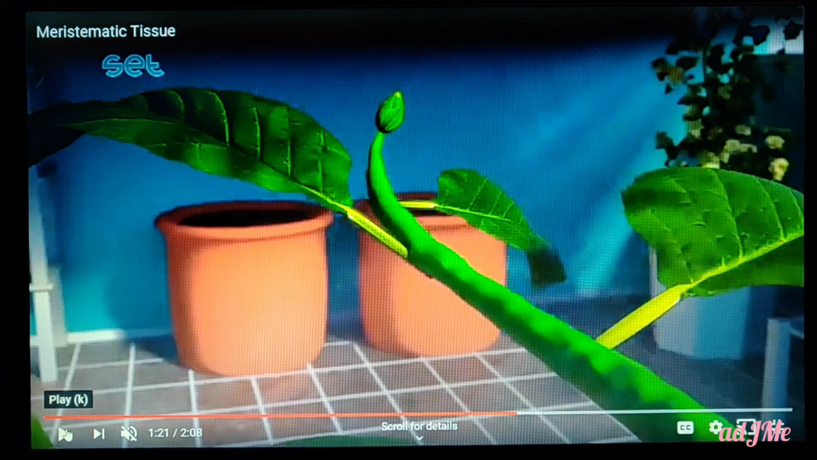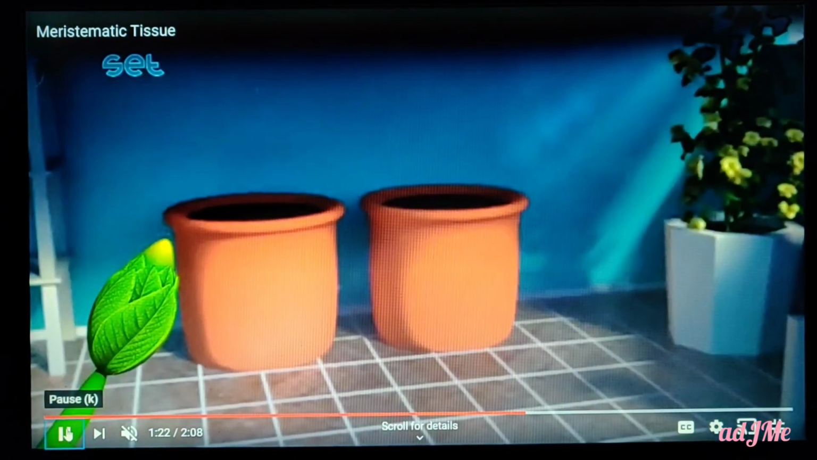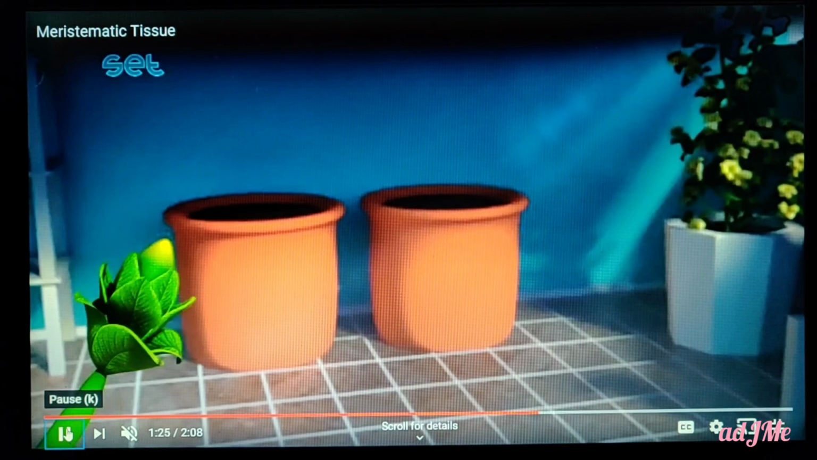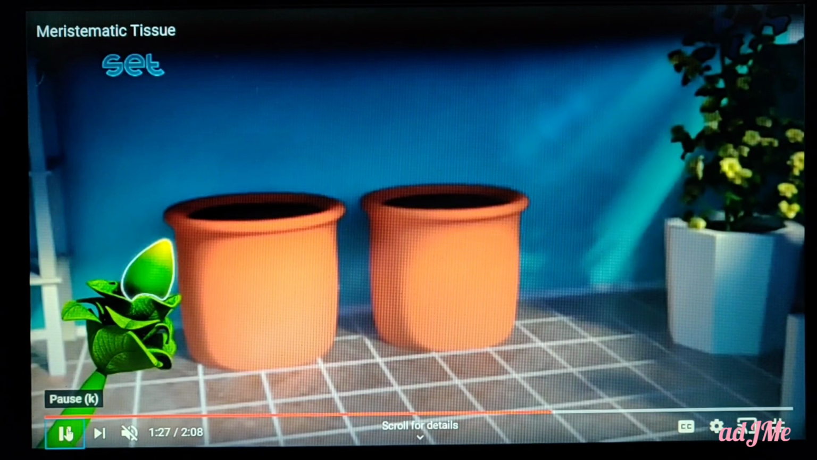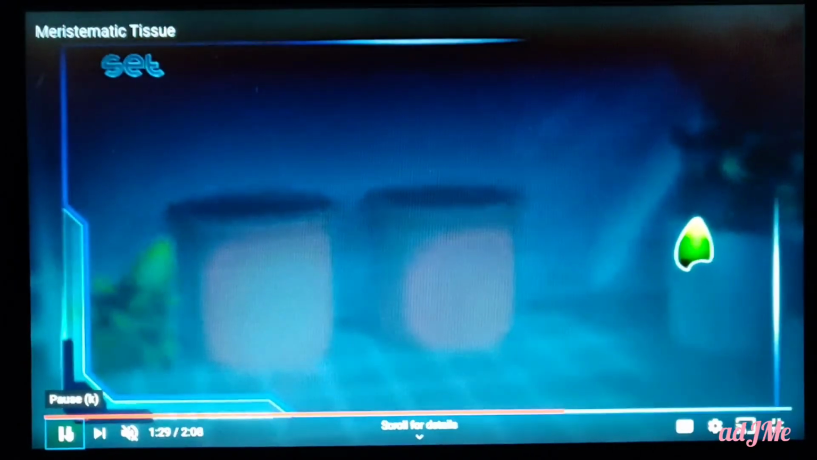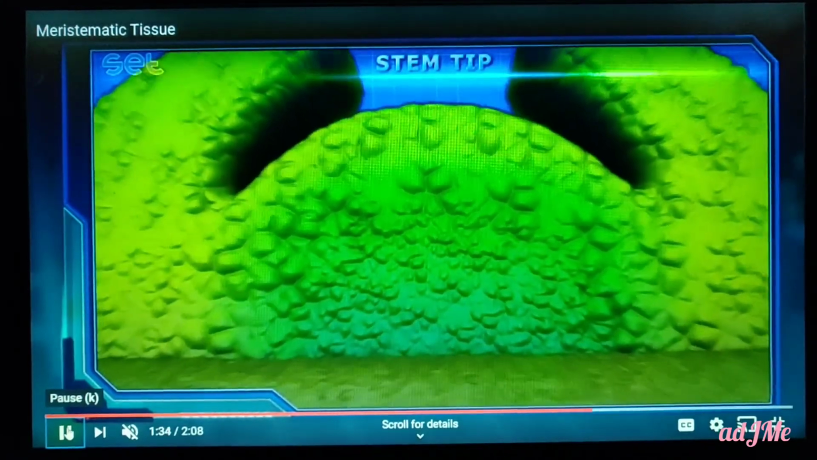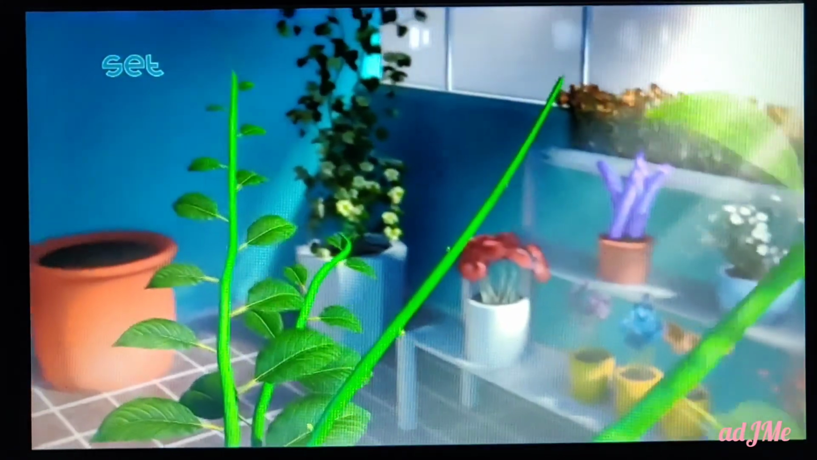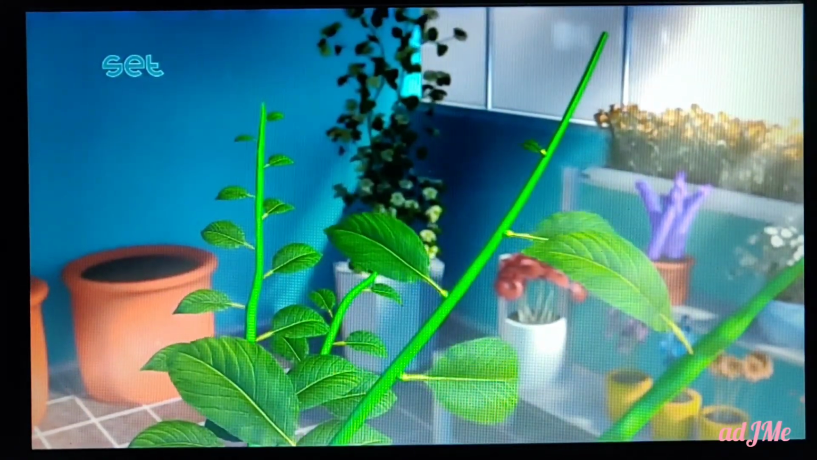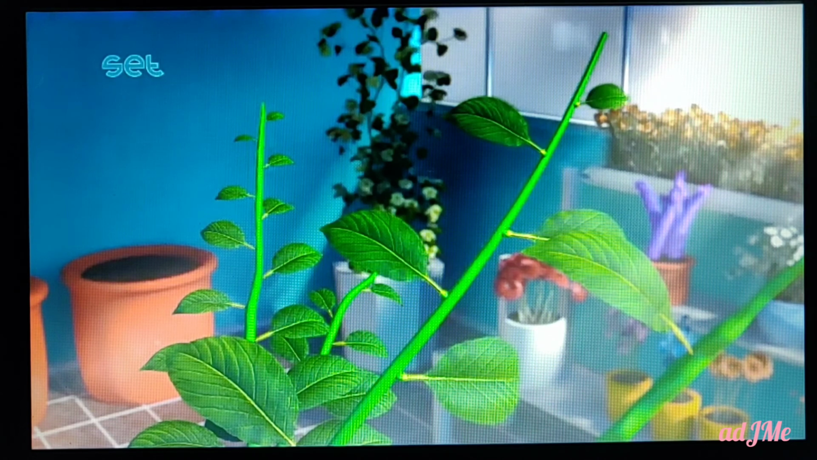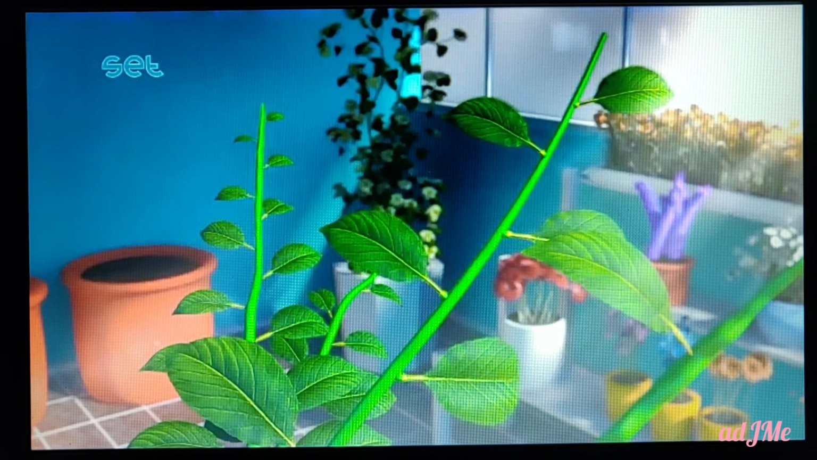Now we are going to see the apical bud. Just as you come across the apical bud in the shoot system, you also come across the apical meristem in the root system. I repeat again, three types of meristem. Apical meristem, which is responsible for the elongation of the root and shoot, the tip of the root and the tip of the stem.